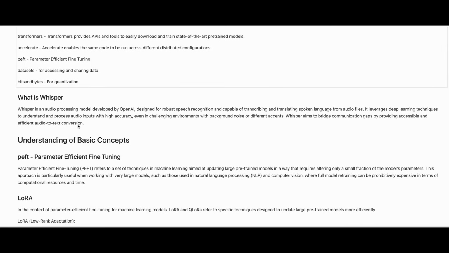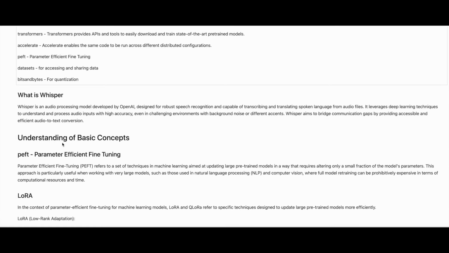First, what is Whisper? Whisper is an audio processing model developed by OpenAI, designed for robust speech recognition and capable of transcribing and translating spoken language from audio files. It leverages deep learning techniques to understand and process audio inputs with high accuracy, even in challenging environments with background noise or different accents. Whisper aims to bridge communication gaps by providing accessible and efficient audio-to-text conversion.